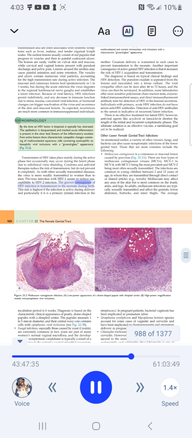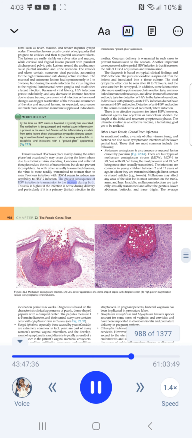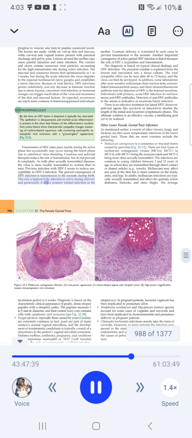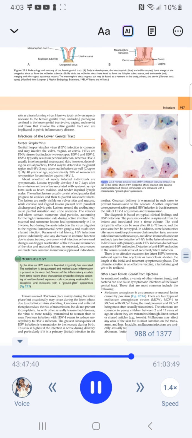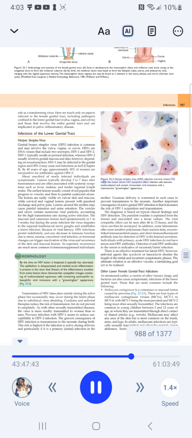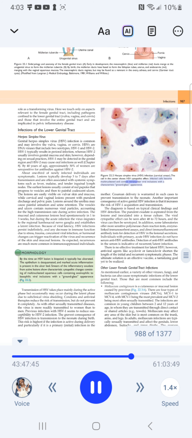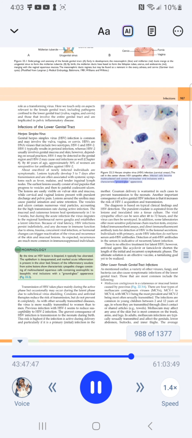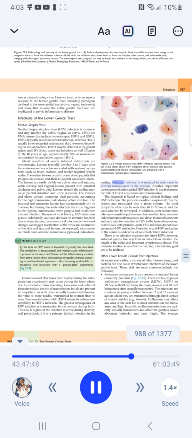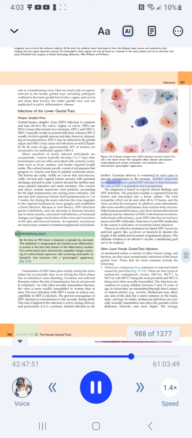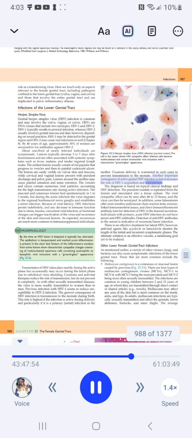The gravest consequence of HSV infection is transmission to the neonate during birth. This risk is highest if the infection is active during delivery, and particularly if it is a primary initial infection. Figure 22.2: herpes simplex virus HSV infection, cervical smear. The cell in the center shows HSV cytopathic effect. Infected cells become multinucleated and contain intranuclear viral inclusions with a characteristic ground glass appearance. Cesarean delivery is warranted in such cases to prevent transmission to the neonate. Another important consequence of active genital HSV infection is that it increases the risk of HIV-1 acquisition and transmission.